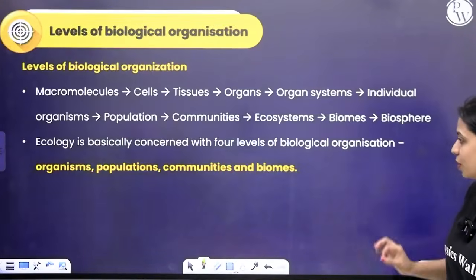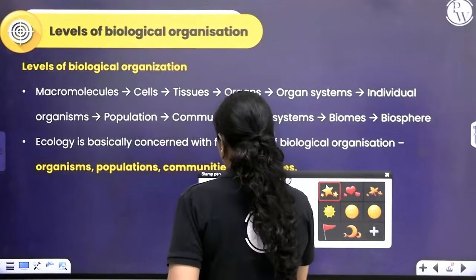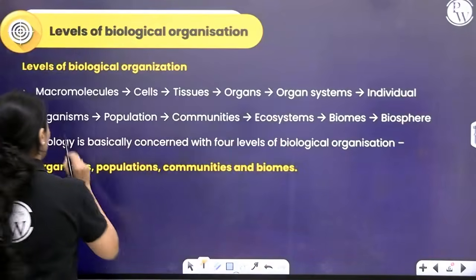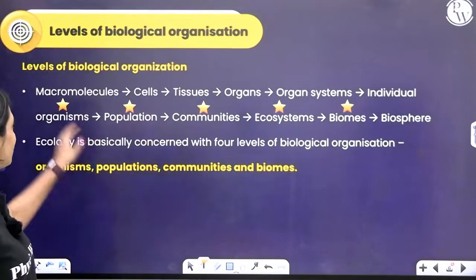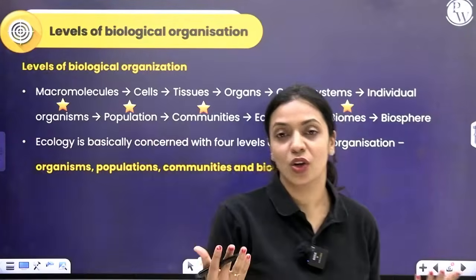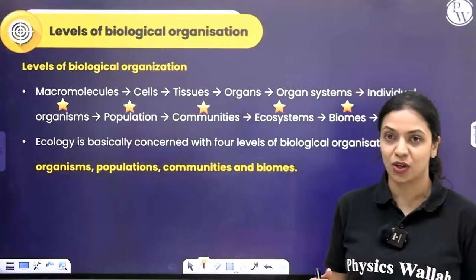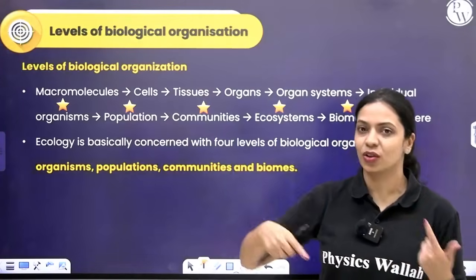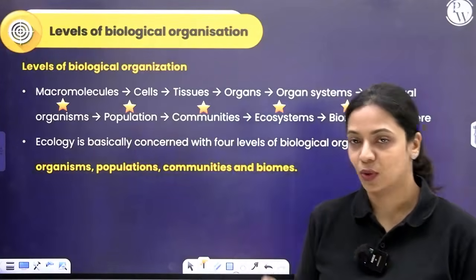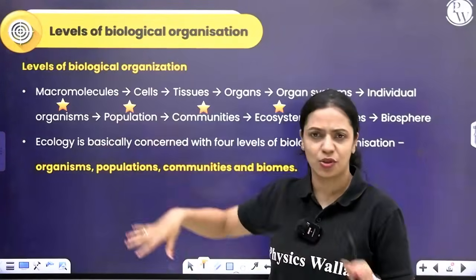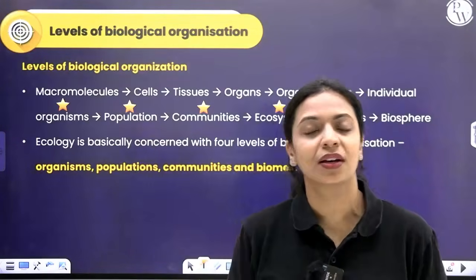So in ecology, what are we going to learn? We are going to learn from the organism level to the biome level. If you're learning about macromolecules, it is called biochemistry. If you're learning about cells, you call it cytology. If you're learning about tissues, you call it histology. If you're learning about organs, organ systems, how they function, it is physiology, right? So in ecology, which is a branch of biology, we learn about organisms, its interaction with the environment, what are populations, what is an ecosystem, what are biomes, why are they so different from each other, all of those things.